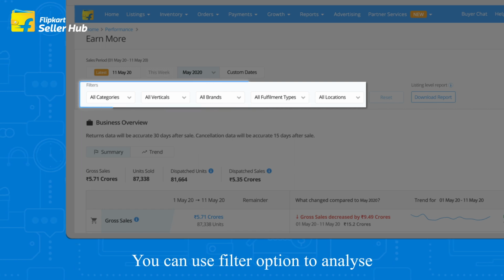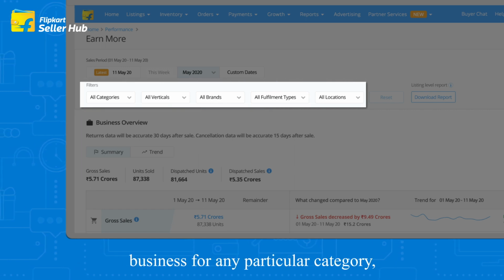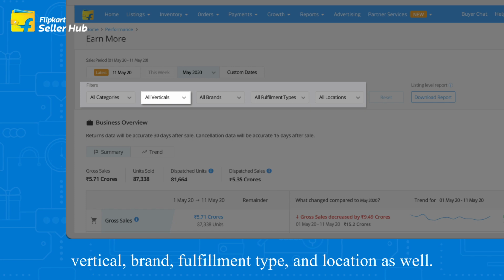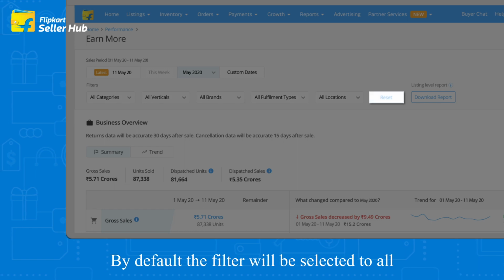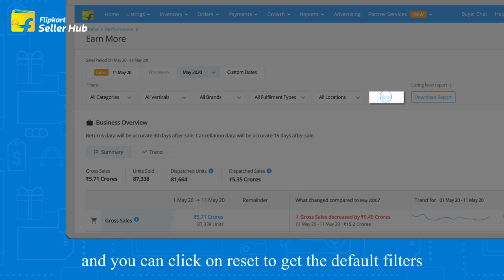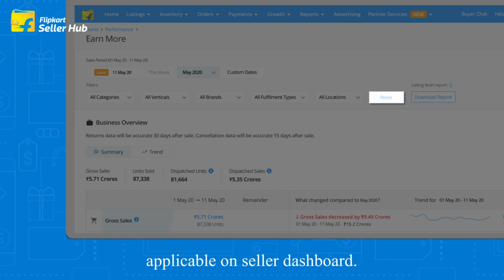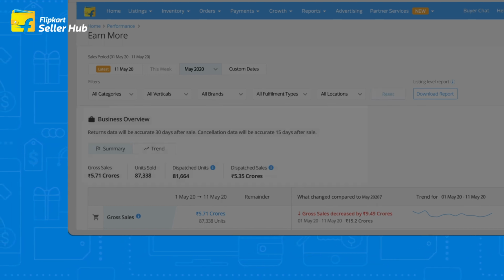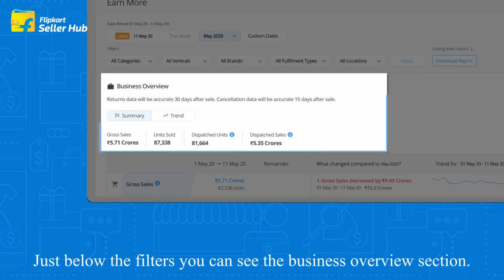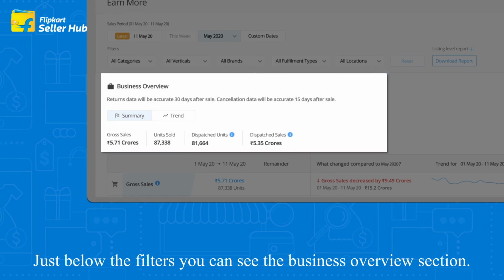You can use filter option to analyze business for any particular category, vertical, brand, fulfillment type, and location as well. By default, the filter will be selected to all, and you can click on Reset to get the default filters applicable on Seller Dashboard. Just below the filters, you can see the Business Overview section.